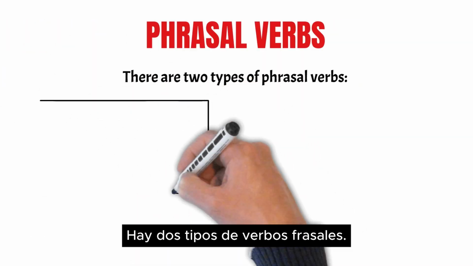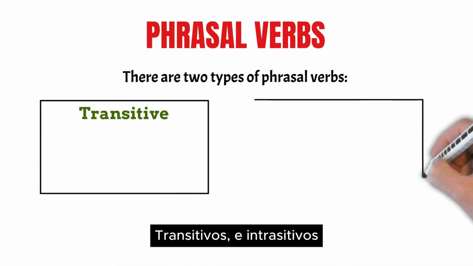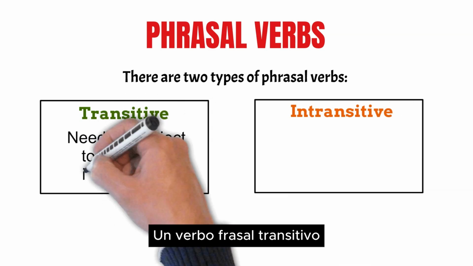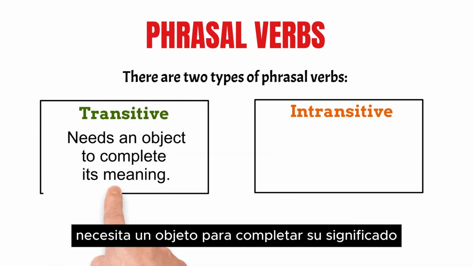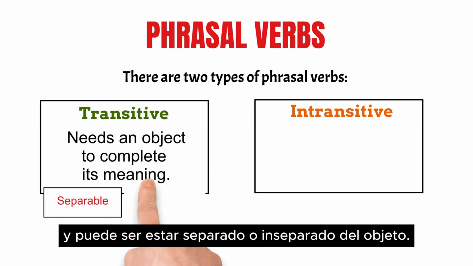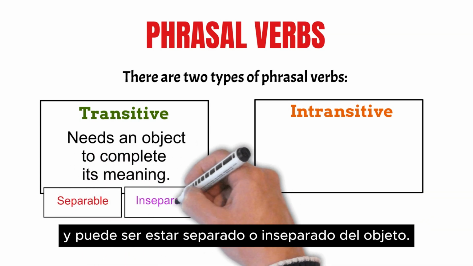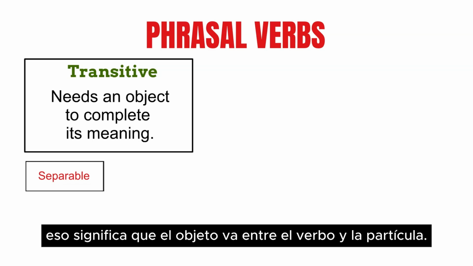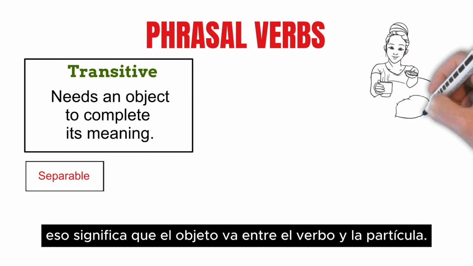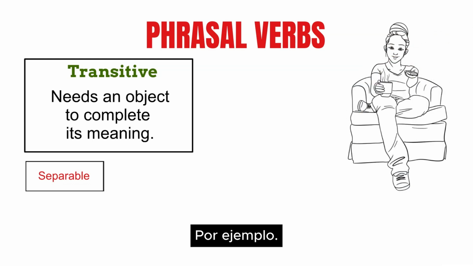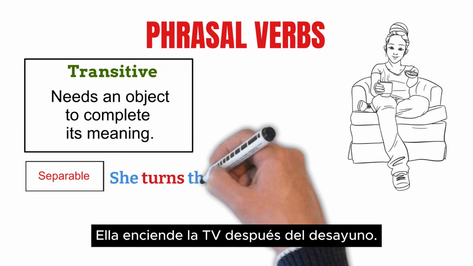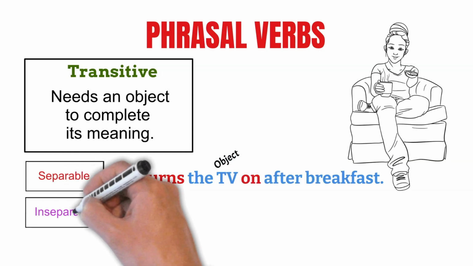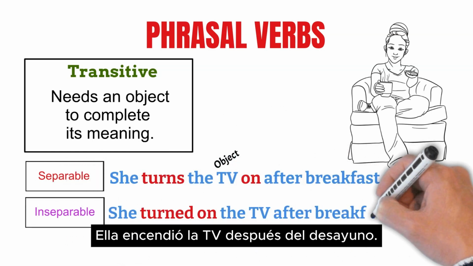There are two types of phrasal verbs, transitive and intransitive. A transitive phrasal verb needs an object to complete its meaning, and it can be separable or inseparable from the object. Many transitive phrasal verbs are separable. That means the object goes between the verb and the particle. For example, she turns the TV on after breakfast. She turned on the TV after breakfast.